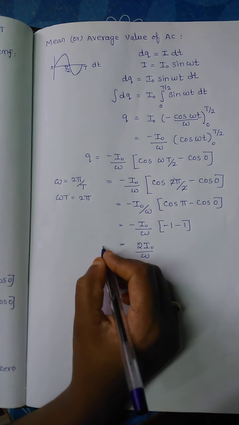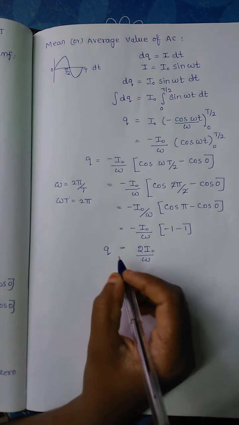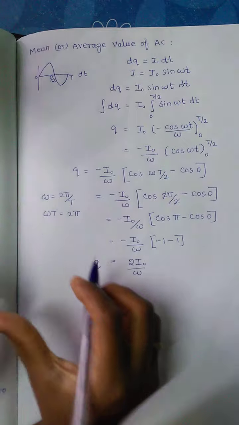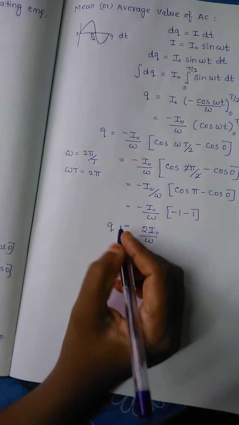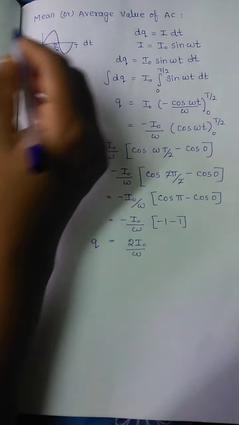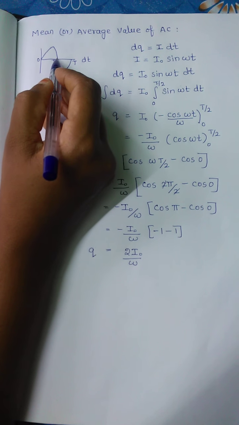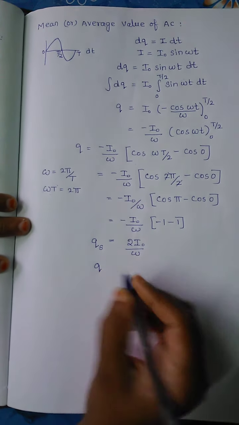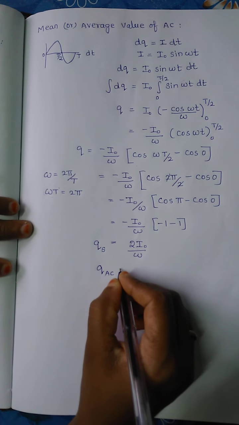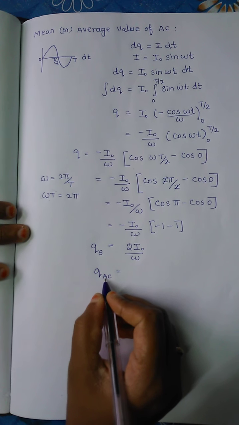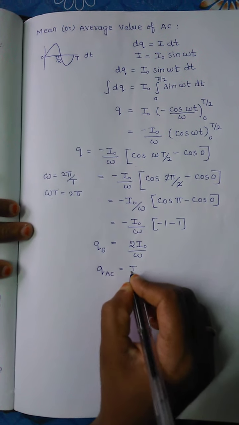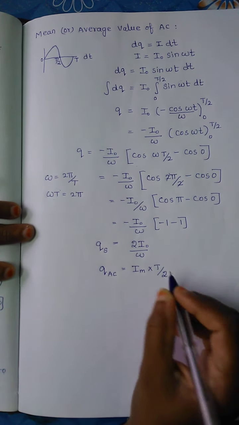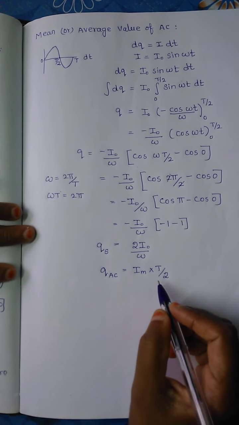So this is the amount of charge that is passing through the circuit over the half cycle. This is for the alternating current. For steady current, the amount of charge passing, Q DC, will be the maximum current Im into the time interval T by 2, because we are taking the amount of charge for half the time.